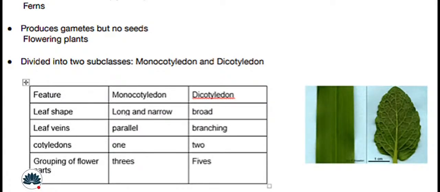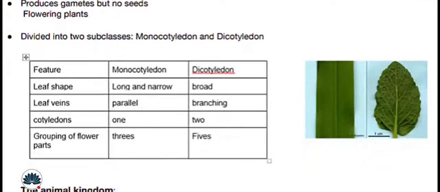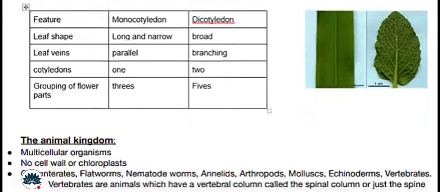monocotyledon and dicotyledon. The features of a monocotyledon: leaf shape is long and narrow, leaf veins are parallel, as you can see in the figure, only one cotyledon, and the grouping of flower parts is in threes. The dicotyledon has a broad leaf shape, branching leaf veins, two cotyledons, and flower parts in fives.